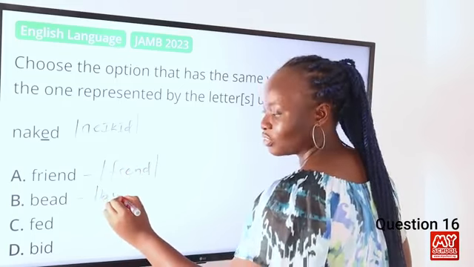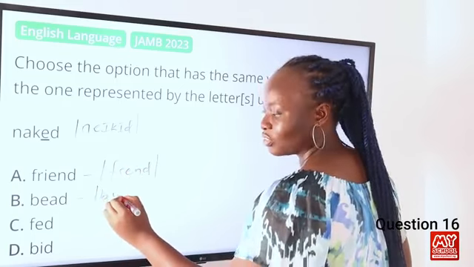So one thing to note is that when you have more than one vowel in the middle of the word, it is usually a longer sound as opposed to the short one. You can see they are similar, but the difference is here. So this is one thing to note when you're preparing for your examinations. For this answer, however, the answer is bead, because we have the similar sound E, the short E sound in both of them. So the correct option is D, bead.